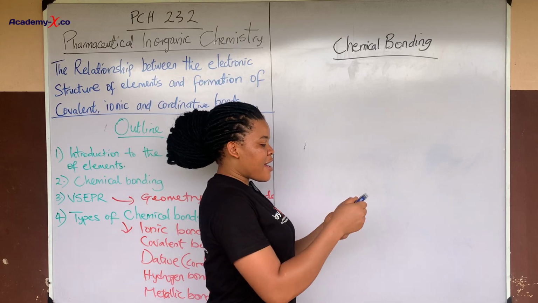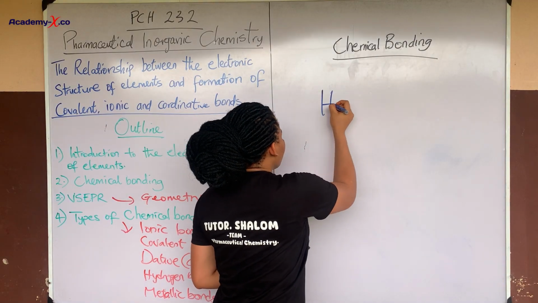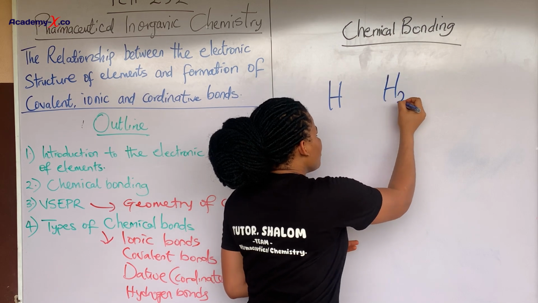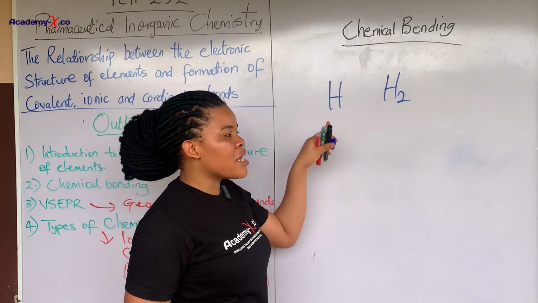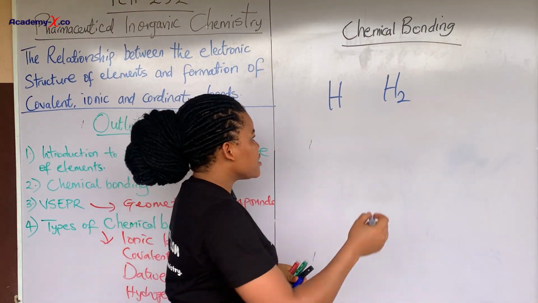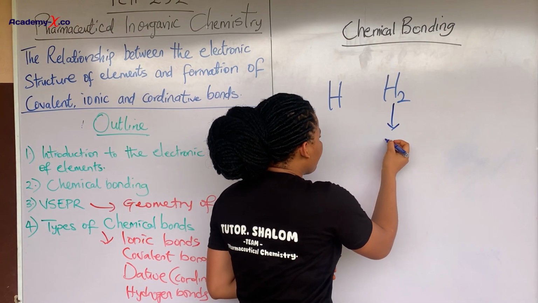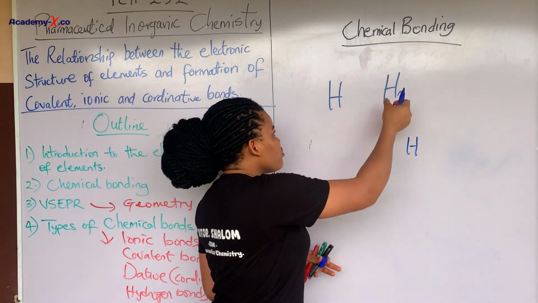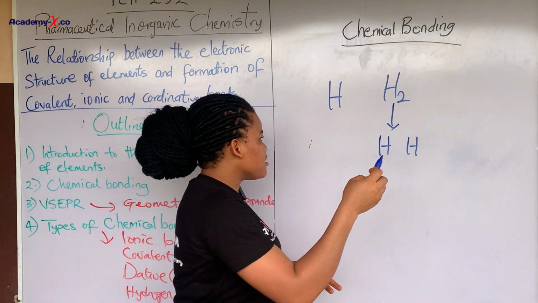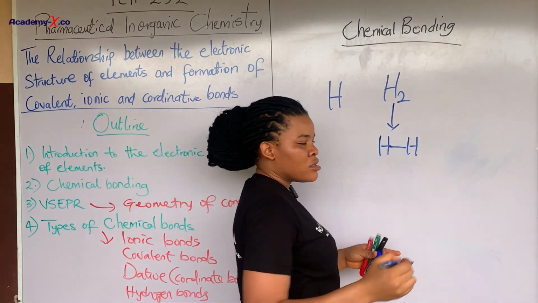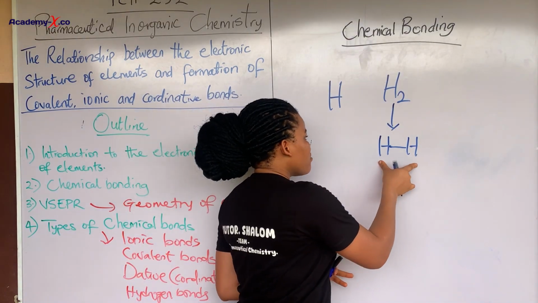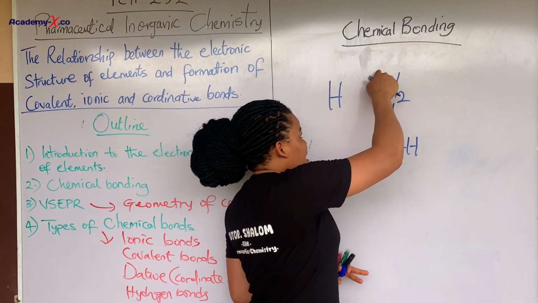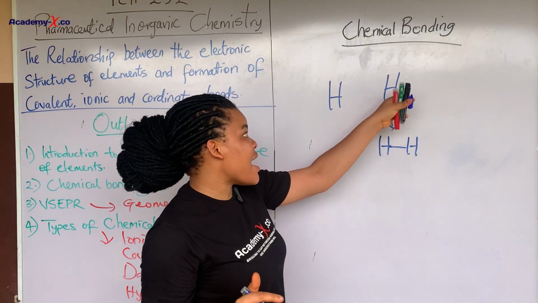Because we just have, let's say this is hydrogen, this is just an atom. But when you have H2, now it's no longer at the atomic level, it is now a molecule, because this is made up of 2 hydrogen. Now how did it come about in this form? It is because there was an interaction, there is a bond, something happened between them that led to the hydrogen taking this form, appearing as a molecule.